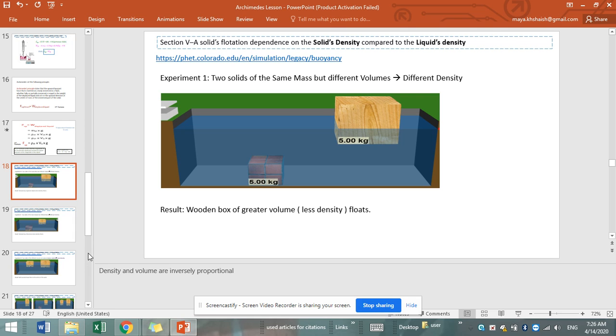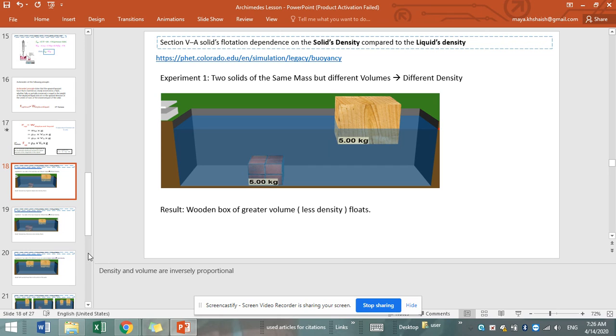In this section, we are going to discuss the solid's flotation dependence on the solid's density compared to the liquid's density. In experiment 1, two solids of the same mass but different volumes were immersed in water. The result was that the wooden cube floated on the surface. However, the rocky cube sank to the bottom of the container containing water.